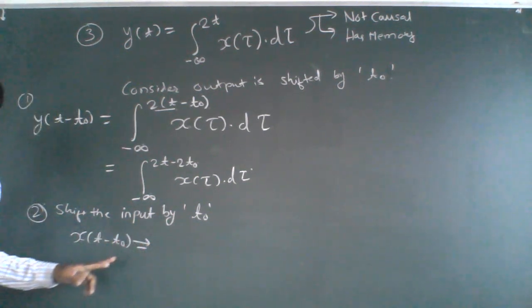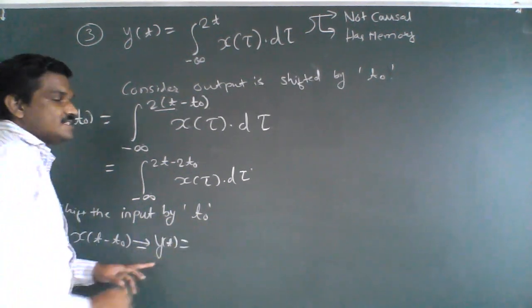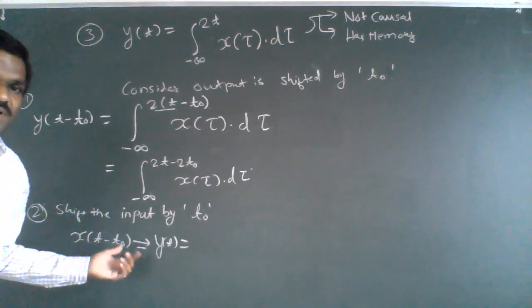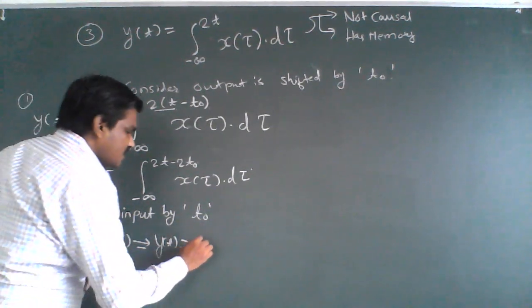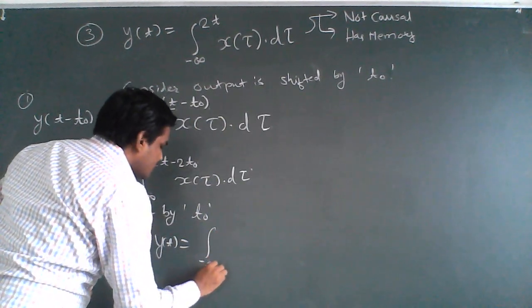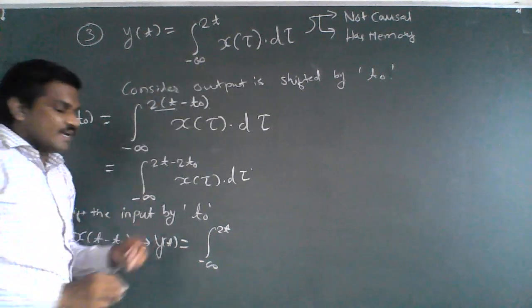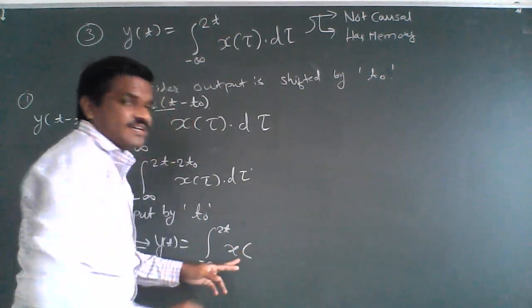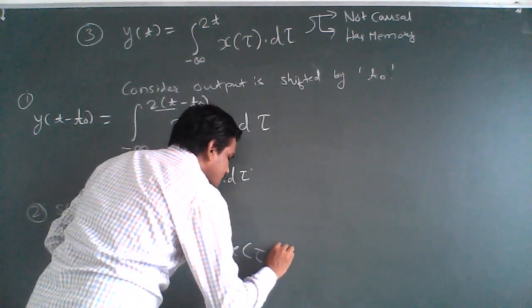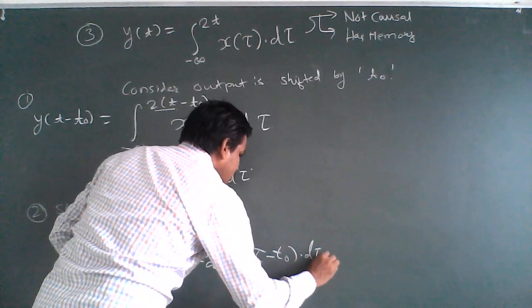Put t minus t0 at the input, so the integration from minus infinity to 2t stays as it is, and then the input x of tau is shifted by t0, d tau.